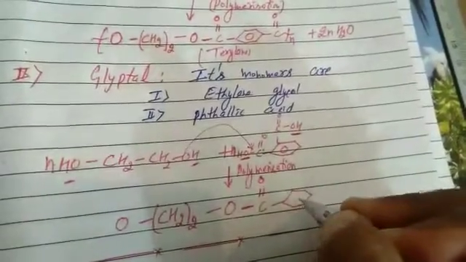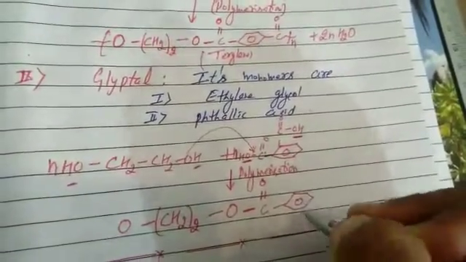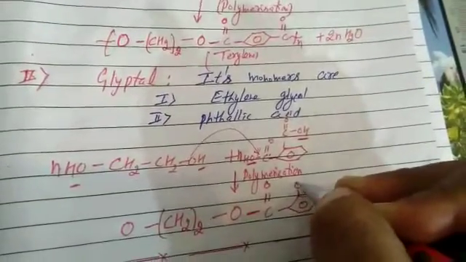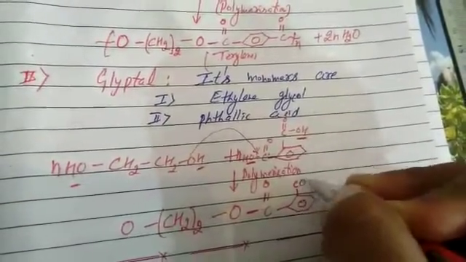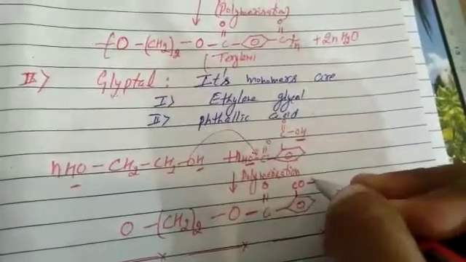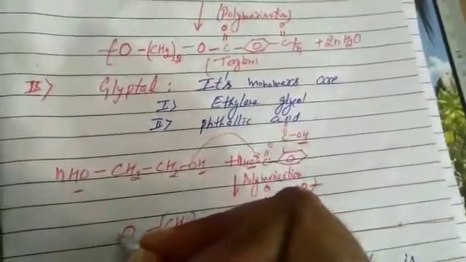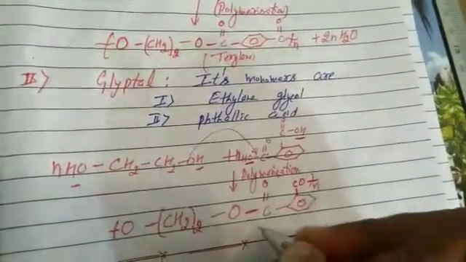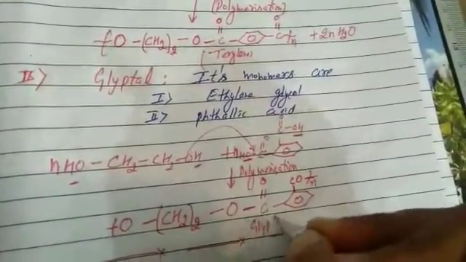But in this, students, it's clear COOH is at adjacent positions. CO, it loses OH. The bond will expand on the right side, and this will expand on the left side. This polymer is called glyptal. Again, 2n water.